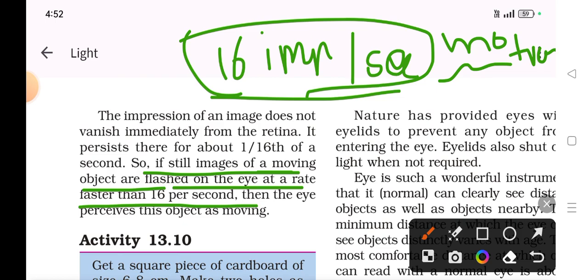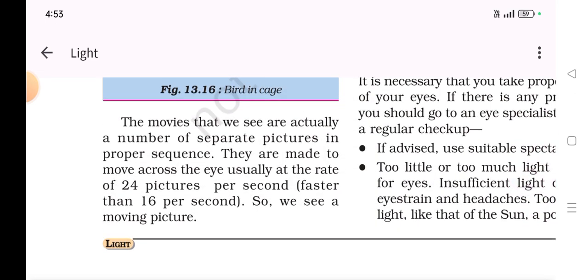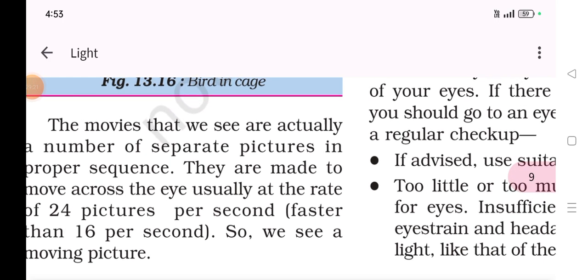Object is in motion. Okay. The movies that we see, sorry, I need to magnify it.